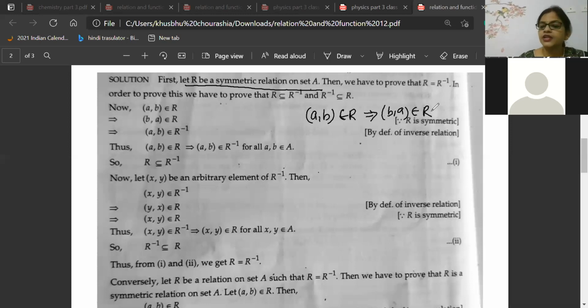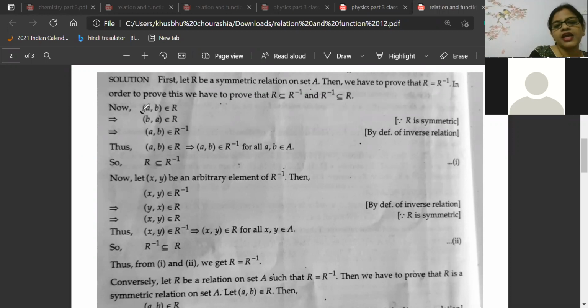In the condition of symmetry, it is already there: if (A,B) is related to R, then (B,A) will also be related to R. Say yes or no. Very good. So A is related to B, B is also related to A. That is the case of symmetry.